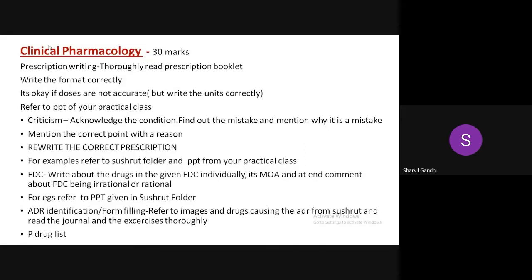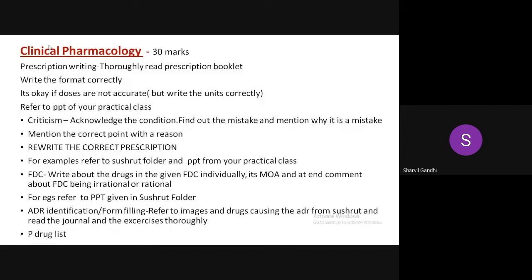For criticism, acknowledge the condition first. What is the condition given? If it is given as amoebic liver disease, write two to three lines about it, that it is caused by the protozoa Entamoeba histolytica, and then carry on and find out the mistake, mention why it is a mistake, and mention the correct point with a reason. If a drug is given for a given condition, identify the drug which is given wrongly and write why it is given wrongly. And if a drug is not given and it should be given, then write that it should be given, with a reason. And rewrite the correct prescription at the end. It is very important that you rewrite it. For examples, refer to the Sushruth folder and the PPT from the lecture practicals.